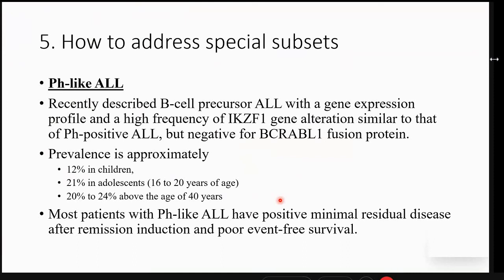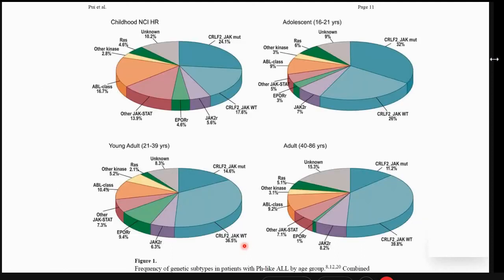The story is slightly different for PH-like ALL, which is a subgroup of B-cell precursor ALL, in which the BCR-ABL fusion protein is negative, but their gene expression profiling is exactly similar to the BCR-ABL1 positive ALLs. The prevalence is around 12% in children, 21% in adolescents, and almost 20 to 24% above the age of 40 years. Most of these patients with PH-like ALL will have MRD positive at the end of induction, and hence they portend a poor event-free survival.